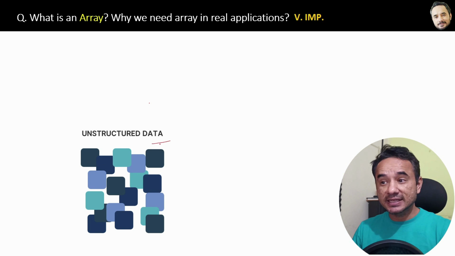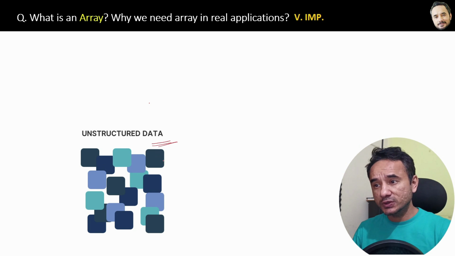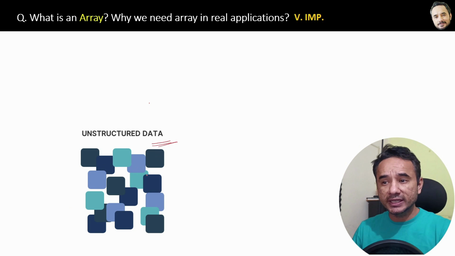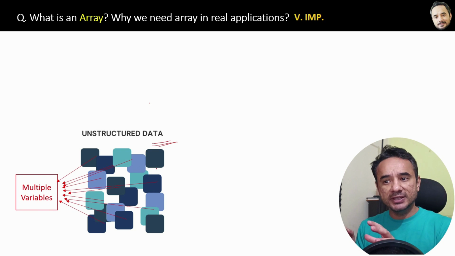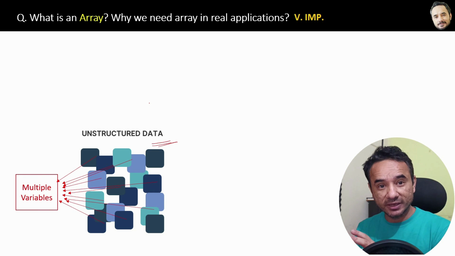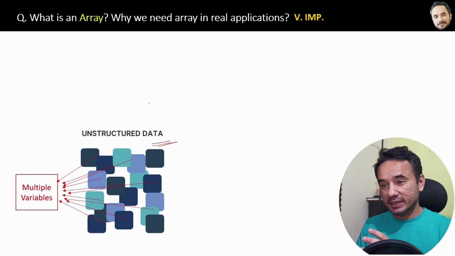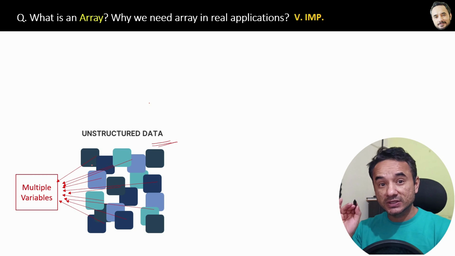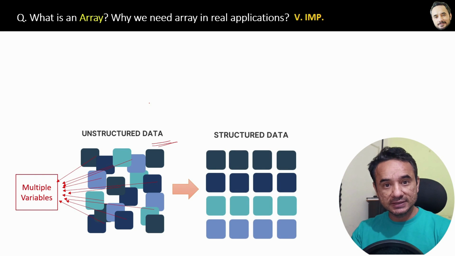But this data is unstructured, because normally we have to hold each piece of data in multiple variables. Some are integer types, double types, and different data types are there. Now to make this data structured and well organized like this, Java provides us with a data type called arrays.